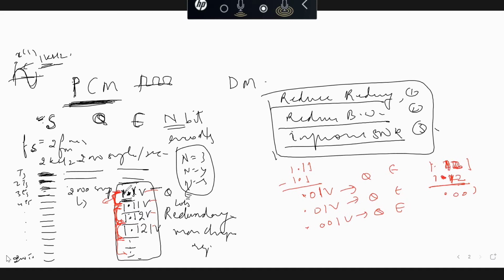So if I am quantizing and encoding the difference between the adjacent values, then two things you are observing. Number one, that the redundancy has reduced.